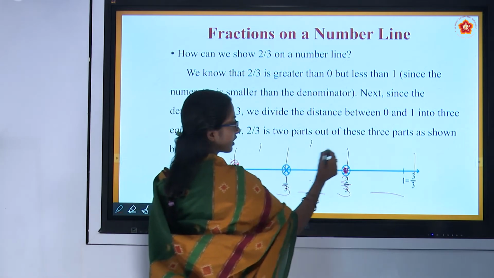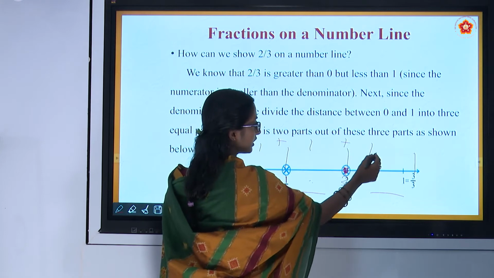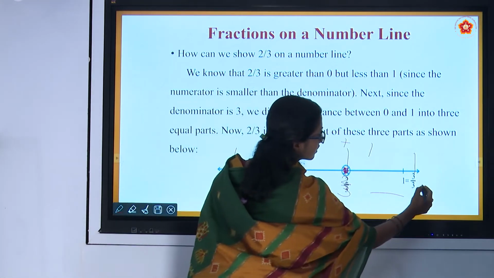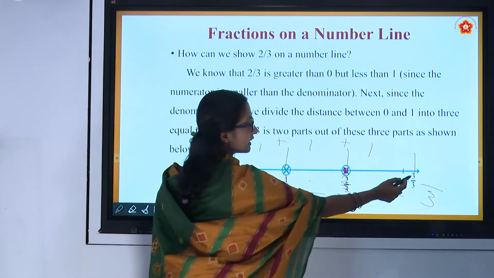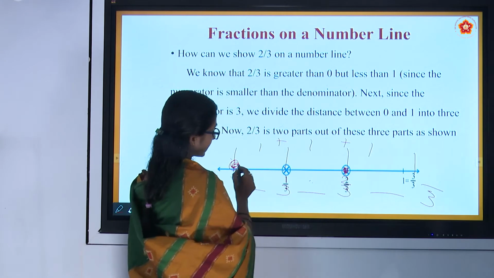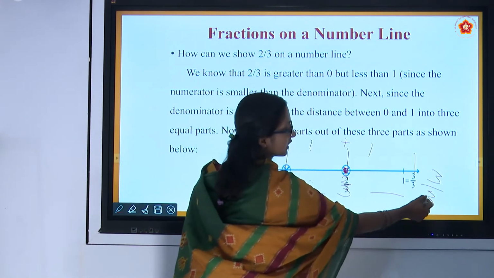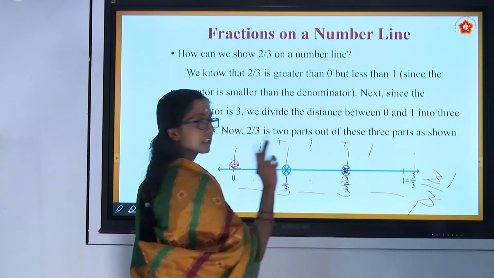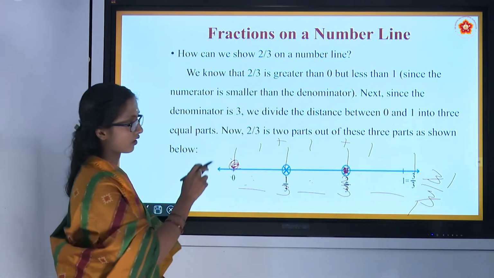Altogether 1 plus 1 is 2, plus 1 is 3. Total 3 parts, and until here we have considered 3 by 3. 3 ones are 3, and the answer is 1. That is from 0 to 1. Lastly, we got that point.